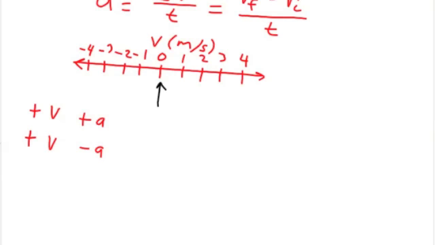Okay. So I'm going to try it again. We started at 4 meters per second, and here's what the speed is doing. You're going forward, and you're losing speed, you're slowing down, right?